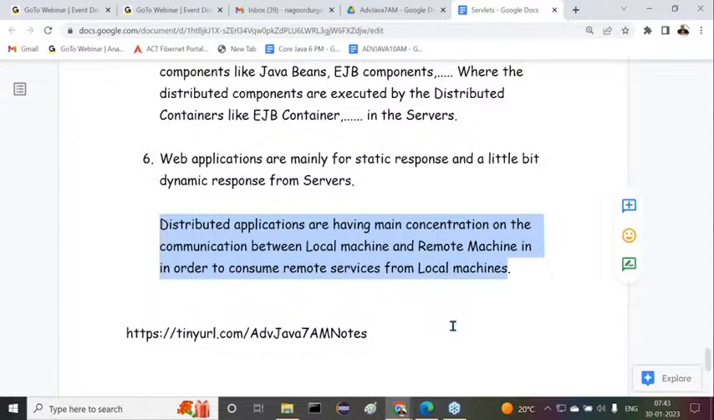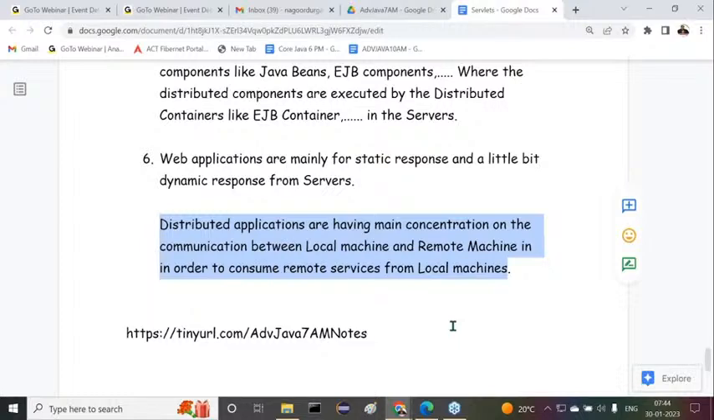This is exactly the difference between web applications and distributed applications. There are many differences available, but at present, these differences are sufficient to understand our requirement to go for web applications. That basic awareness is sufficient here.